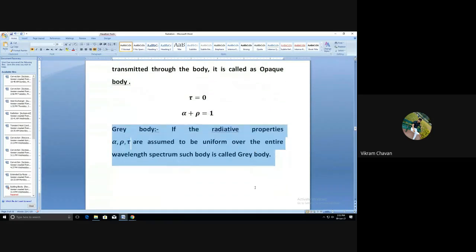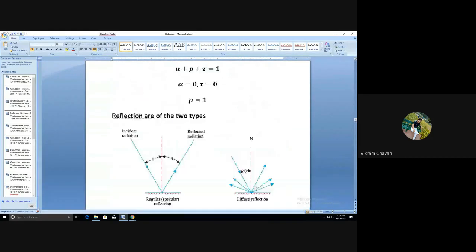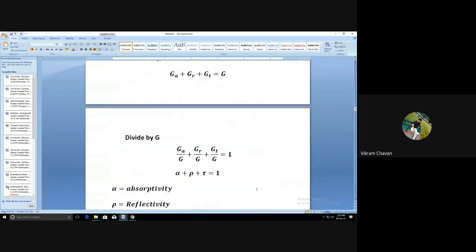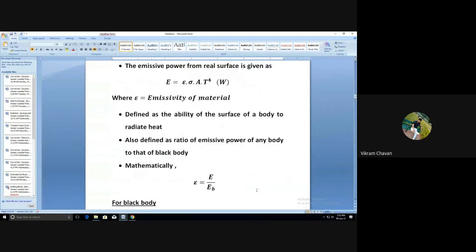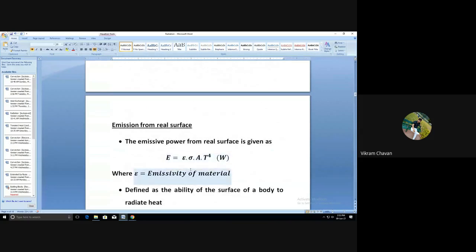Is everyone getting it? Now this is about the basics of radiation. So write down the first point. First of all, we have discussed the emission from real surface.